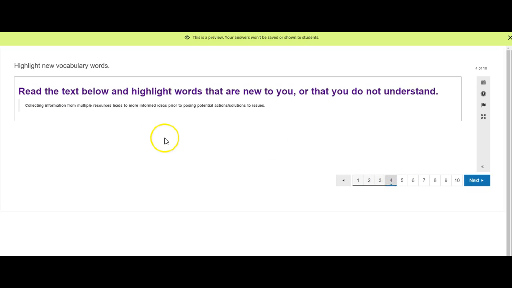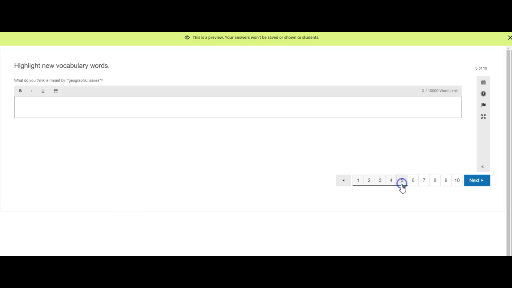And then this last little bit of information, maybe you don't know what informed is, or potential is. And then I want you to answer the question, what do you think is meant by geographic issues? So now I'm going to see if you could come up with your own definition, even if you don't know what the word is.